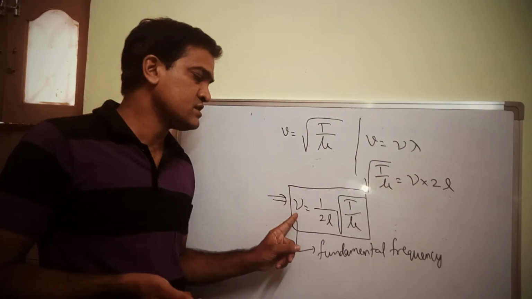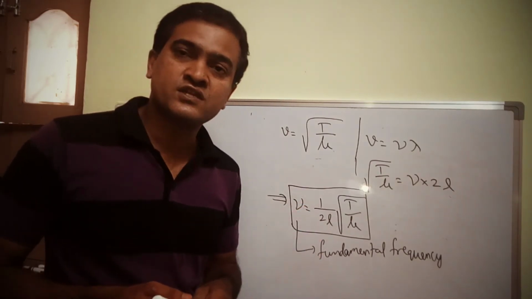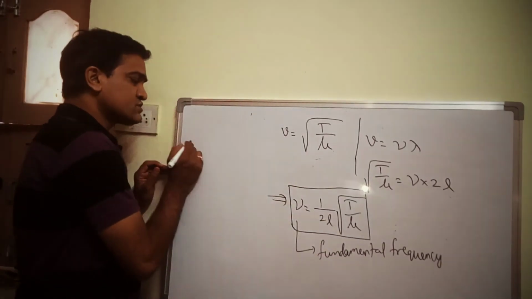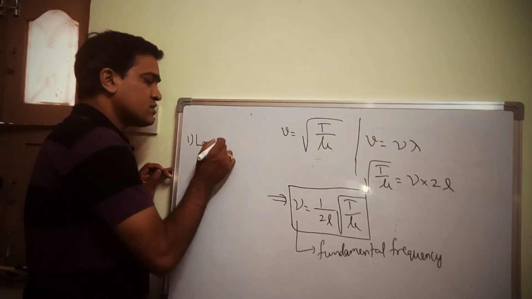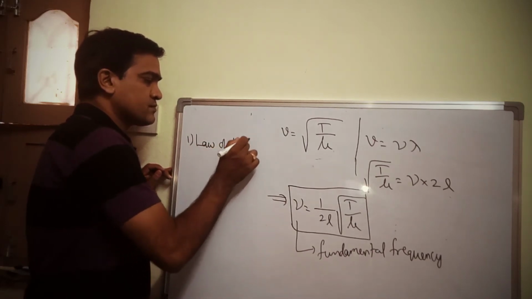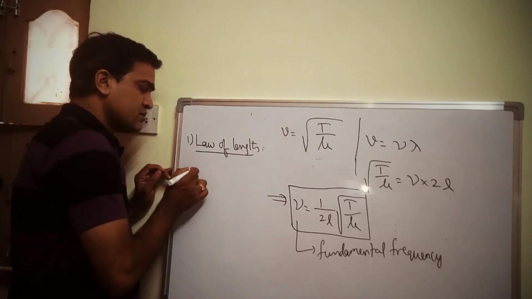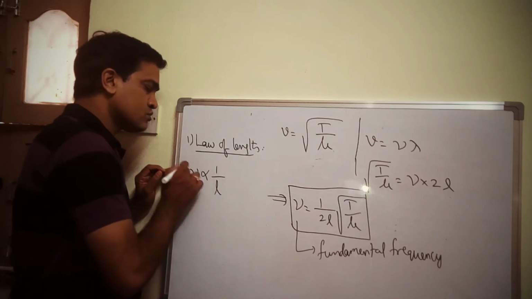So frequency and length are related as frequency is inversely proportional to length. I can write the first one, it is called the law of length. I can say that frequency is inversely proportional to length